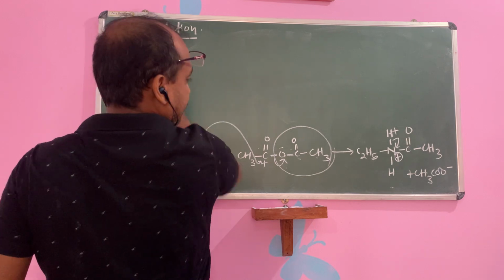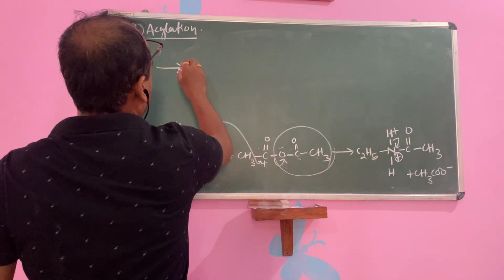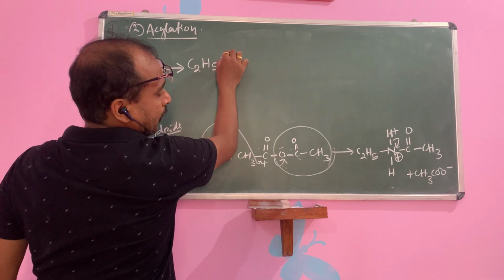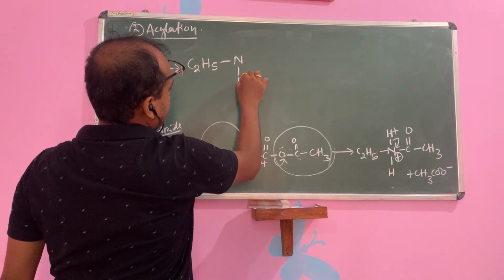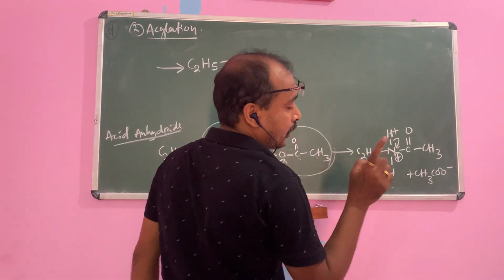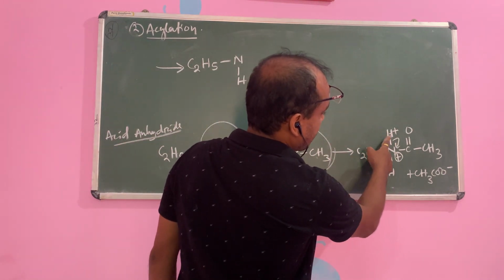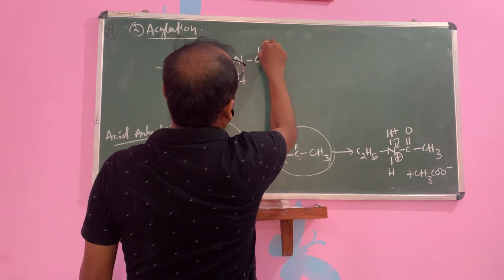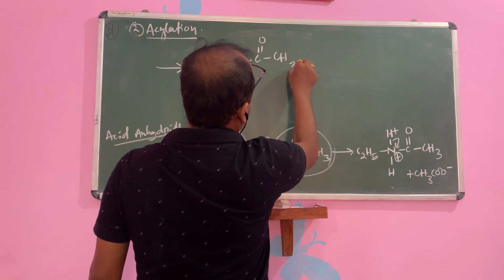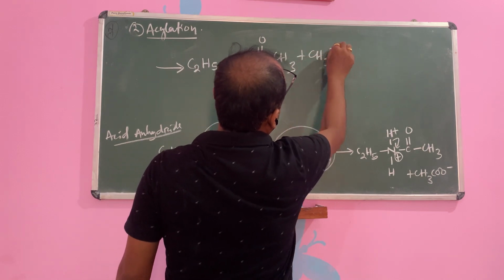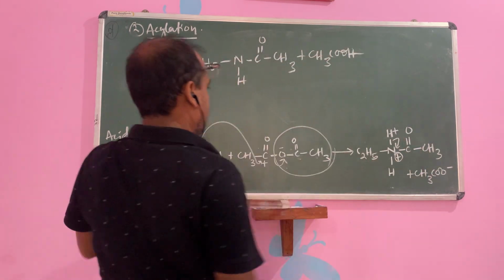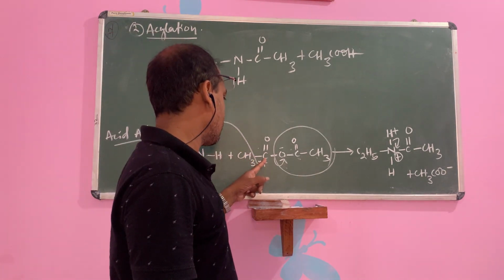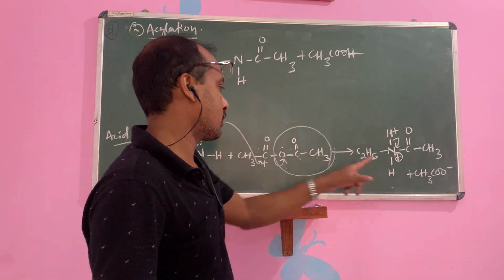Next step, C2H5, now only one H, as the hydrogen electron is accepted by the nitrogen, this one H plus and CH3COO minus give CH3COOH. Then C=O, this one is your CH3, plus the byproduct is CH3COOH. C lone pair, C plus, this one is CH3COO minus.